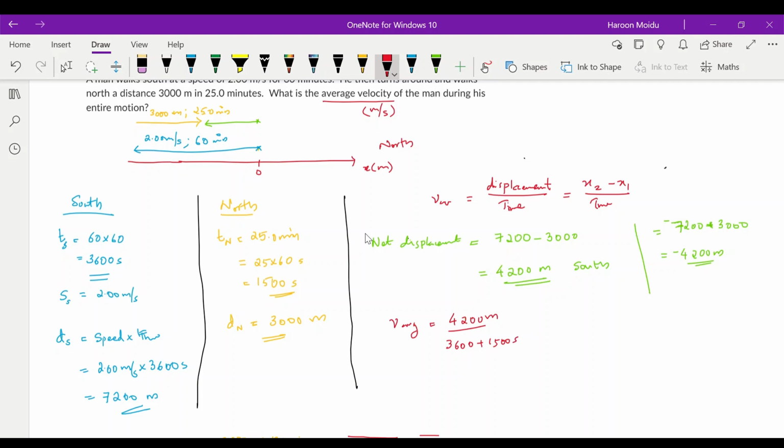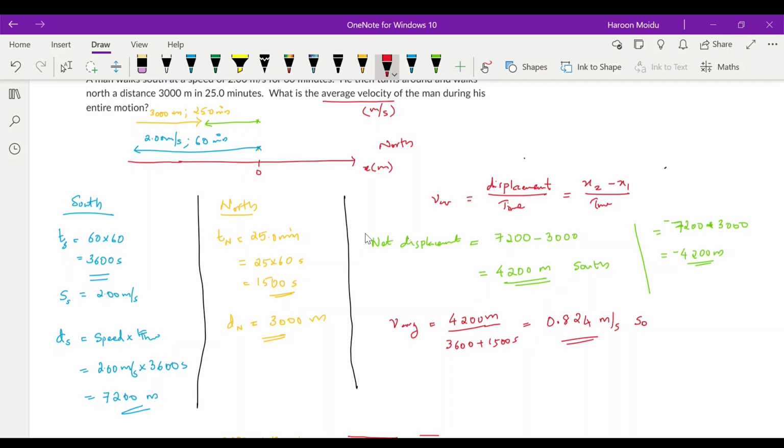So that will be 4200 divided by 3600 plus 1500. That will be equal to 0.824 meter per second